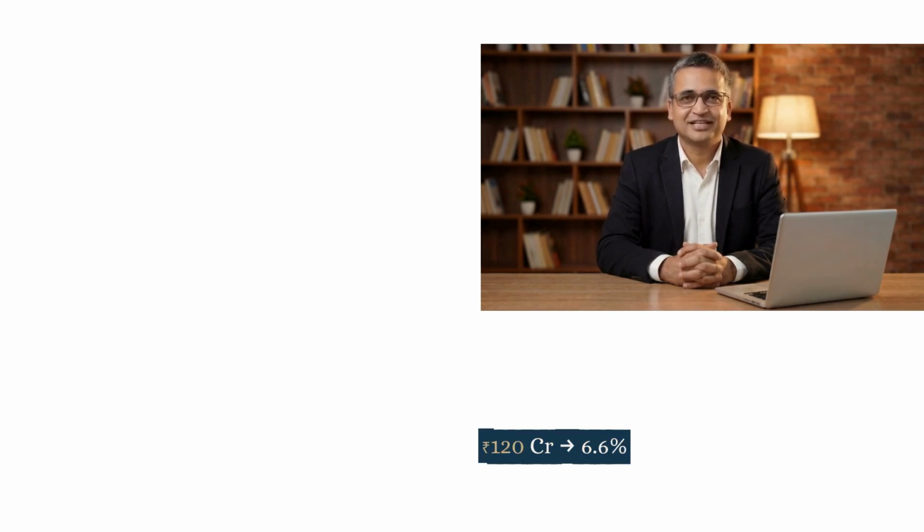Group income is equal to 120 crore rupees. 6.6%, not material, no secretarial audit required under Reg 24A. Example 2. Net worth case. Year 1. Net worth is equal to 12%. Material. Audit required. Year 2. Net worth equal to 7%. Not material. Audit not required.